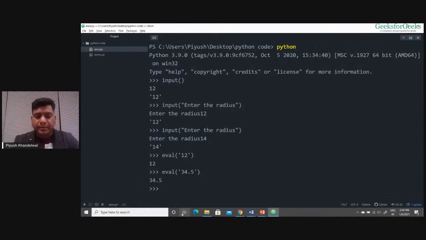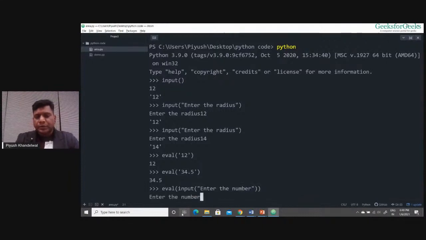So whenever I pass a numeric string to the eval function, it converts that numeric string to a number. So you might have got the idea what I'm going to do. I am going to pass this input function, which was converting my number into a string, and then convert that string to a number using the eval function. So I can write input here, enter the number.